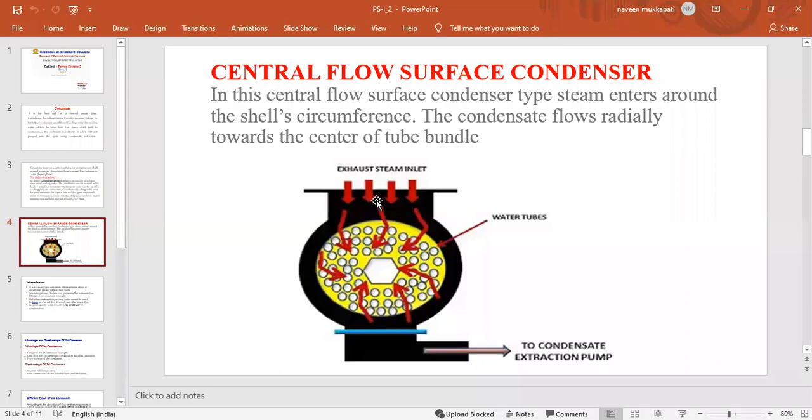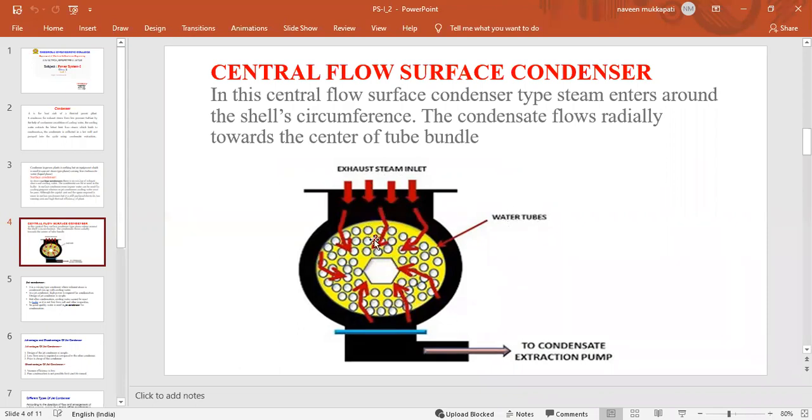This is the exhaust steam inlet and these are the various water tubes. The tubes are in a circular shape, in the central flow. When the steam comes out from the top of this condenser, it enters into these water tubes.